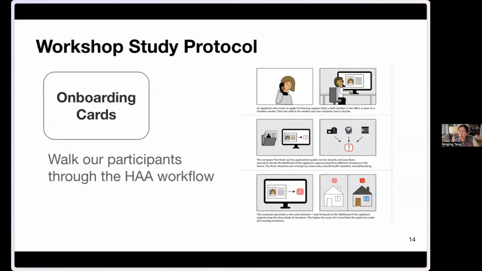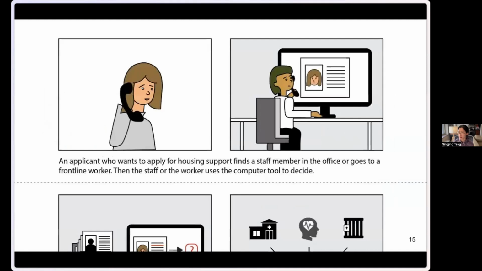So what are the failure cards? I'll walk you through the process of a workshop. First, we use onboarding cards to walk our participants through the overall workflow of HAA. The onboarding card is based on the information in detailed technical reports published by the county about how HAA works. They served as a foundation to help study participants gain a quick and basic understanding of this algorithm.